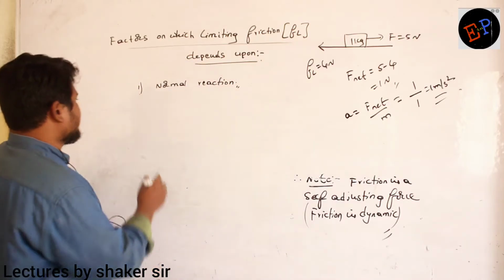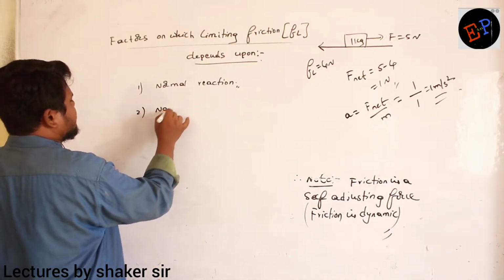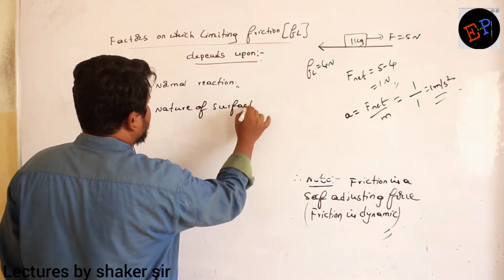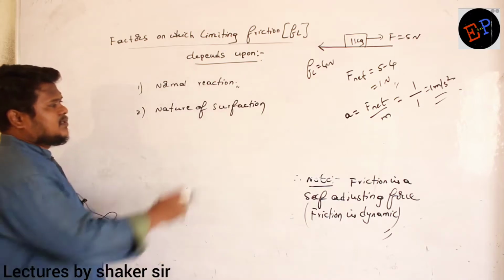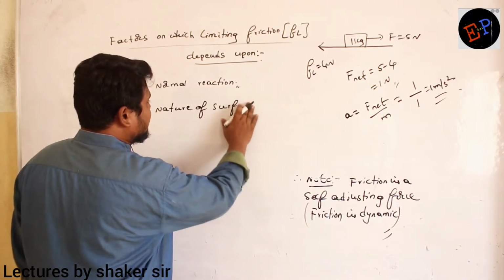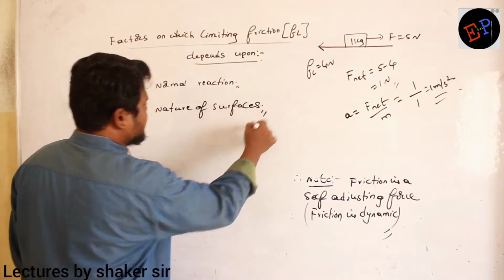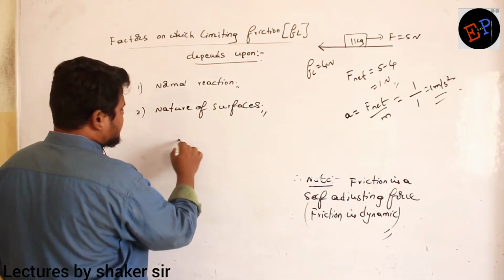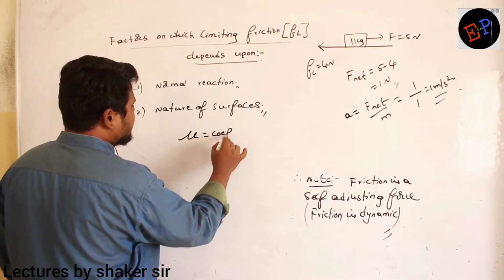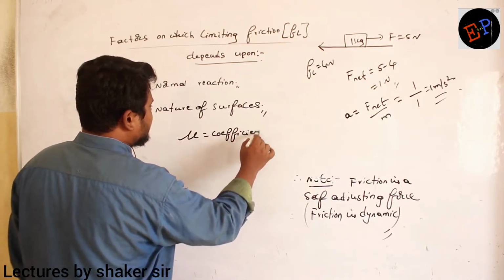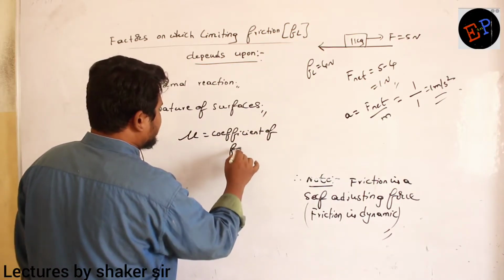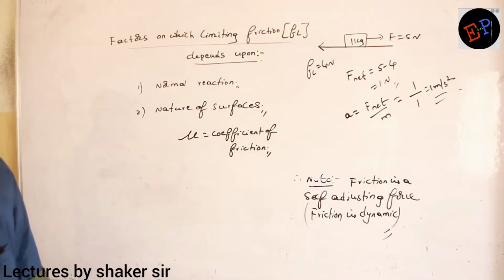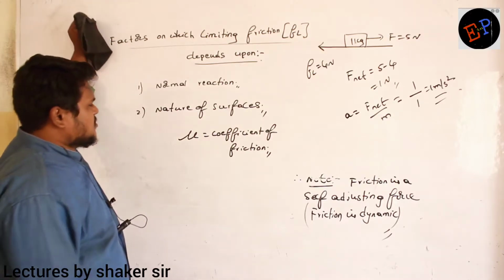Okay, second one. Nature of surfaces. Nature of surfaces is also called mu, the coefficient of friction. Coefficient of friction. Are you able to understand? Clear?